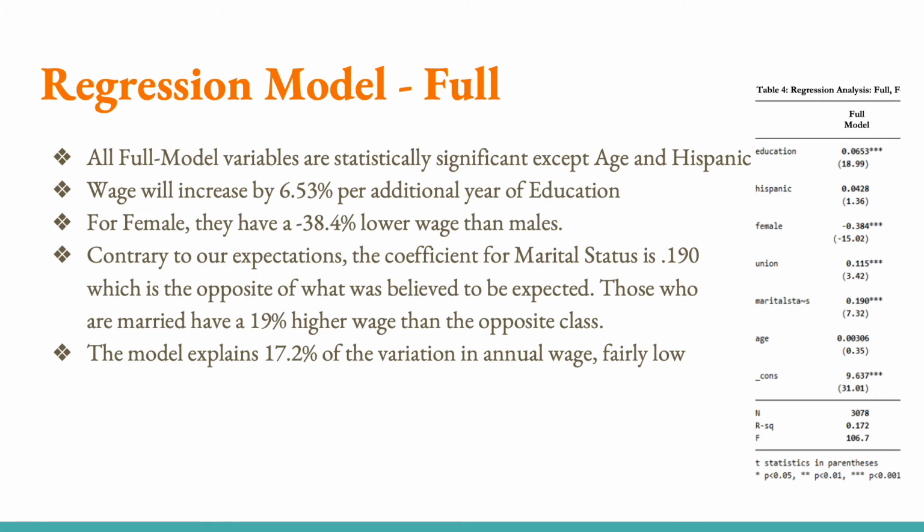We created 3 regression models. The first is the full model, which has no restrictions. All the variables are statistically significant except for age and Hispanic. Wages will increase by 6.53% per additional year of schooling. As for females, they have a lower wage than males by approximately 38.4%. Workers that are married have a wage higher by 19%, which is quite the opposite of what we were expecting. Overall, the model explains 17.2% of the variation in annual wages.